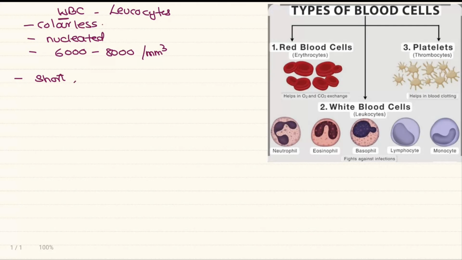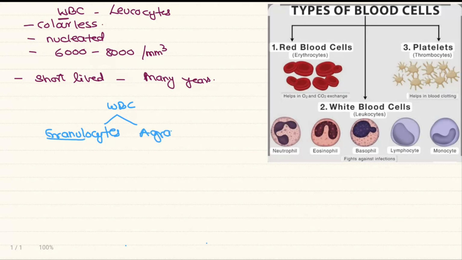Some of the WBC are short-lived, that is, from a few hours to a few days, whereas some can live for many years. Generally, the lymphocytes, which are in the form of memory cells, can survive for many years. As you can see in the diagram, the WBC are of different types. Basically, we can divide them into granulocytes, as the name indicates, cells with granules, and agranulocytes, that is, cells without granules.